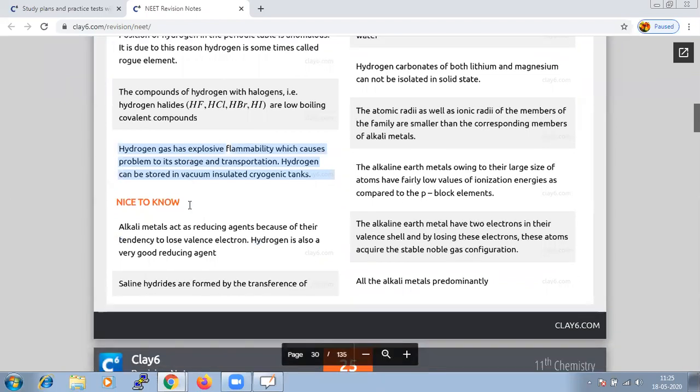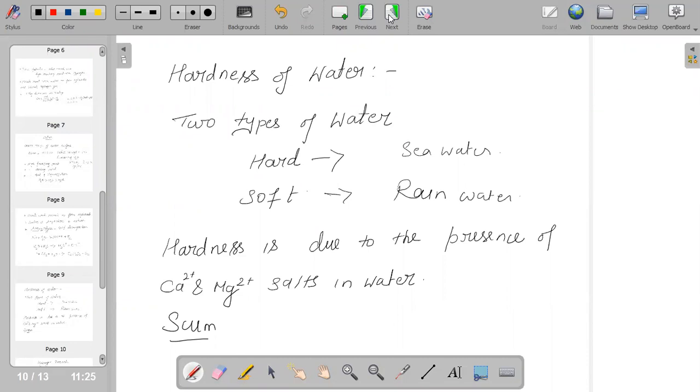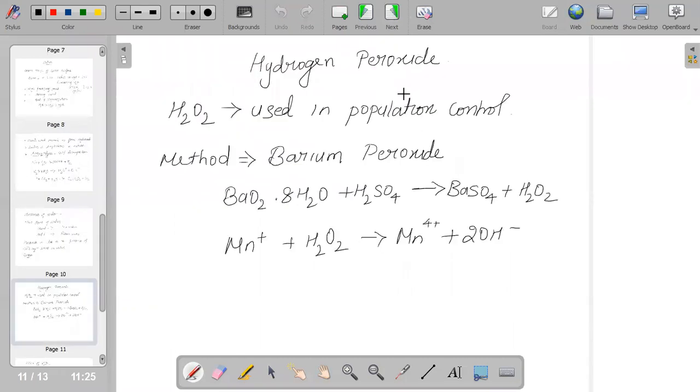Next, we talk about hydrogen peroxide, that is H2O2. What is compulsory to know about it?